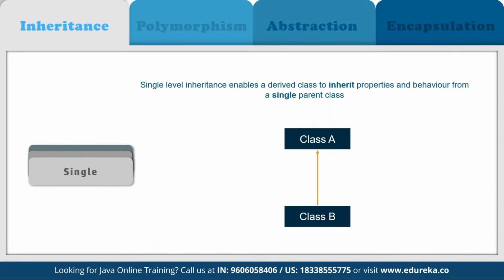Basically, it enables a derived class to inherit the properties and behavior from a single parent class, as you can see, class A. This in turn enables code reusability as well as adding new features to the existing code. So here class A is a parent class and class B is a child class, which is going to inherit the properties and behavior of the parent class defined, right?